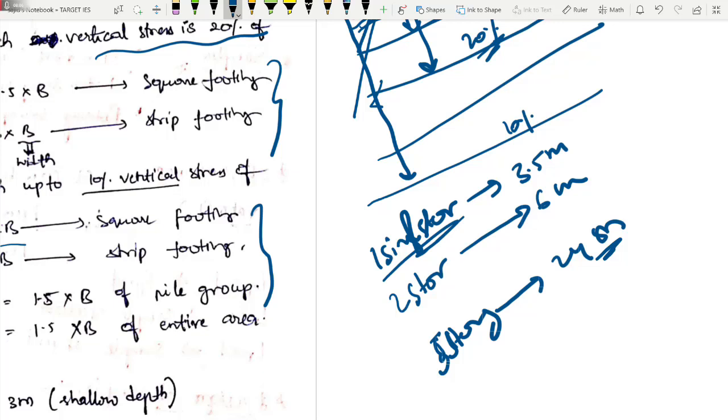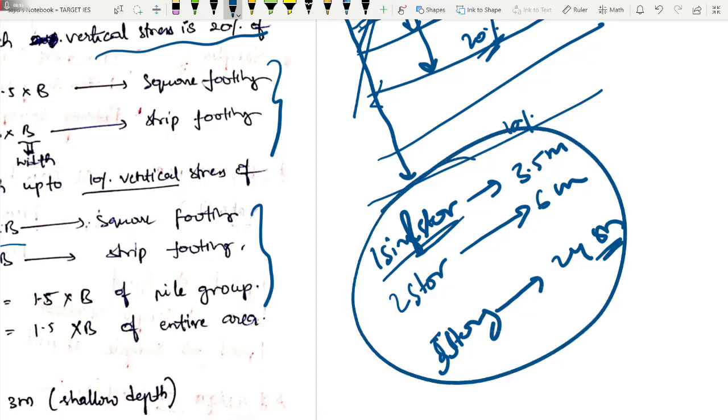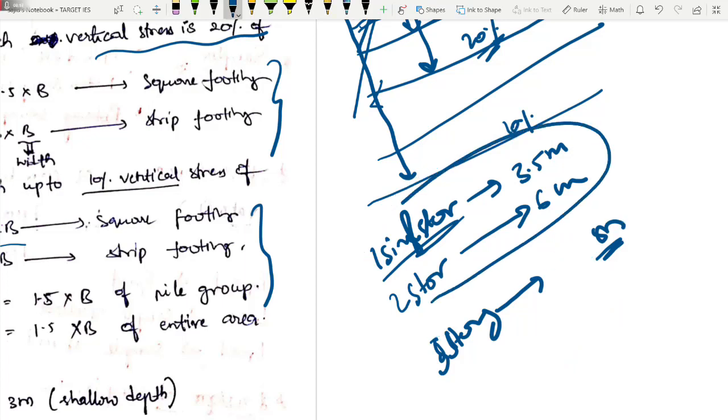Like this we have to excavate the soil and check the properties of soil in various layers. So in India we generally don't follow this, but if you have to write it, remember it, then you can remember at least this. Okay, so in general he can ask in SSC JE, if you are going for a single story building, up to what depth you have to excavate? 3.5 meters, more than enough. 2 story, 6 meters, more than enough.